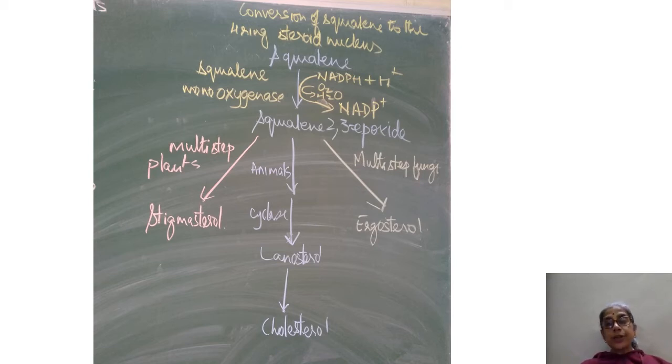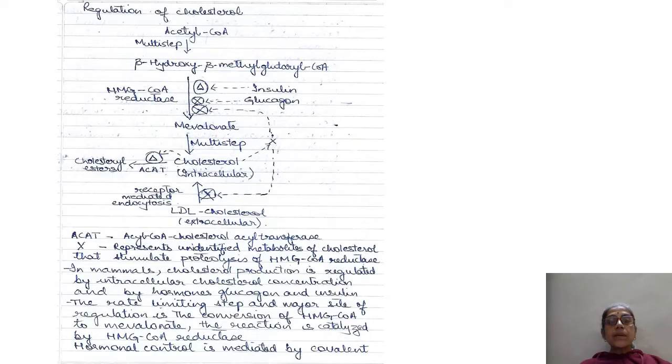This squalene monooxygenase is a mixed function oxygenase. Now squalene 2,3 epoxide by many reactions in plants gets converted into stigmasterol. In animals, by many reactions it is converted into lanosterol, and then lanosterol by many reactions is converted into cholesterol. In fungi, by many reactions squalene 2,3 epoxide is converted into ergosterol.